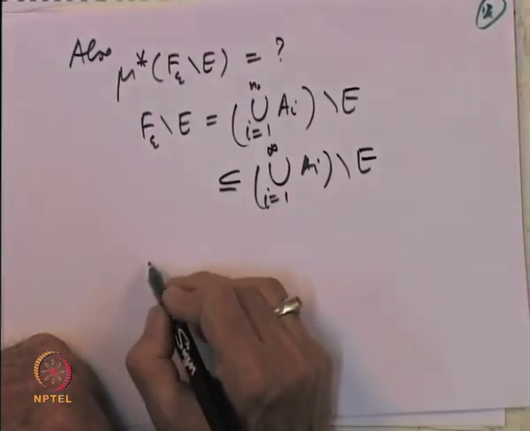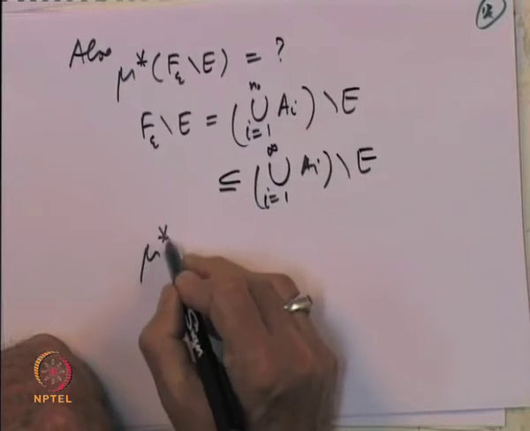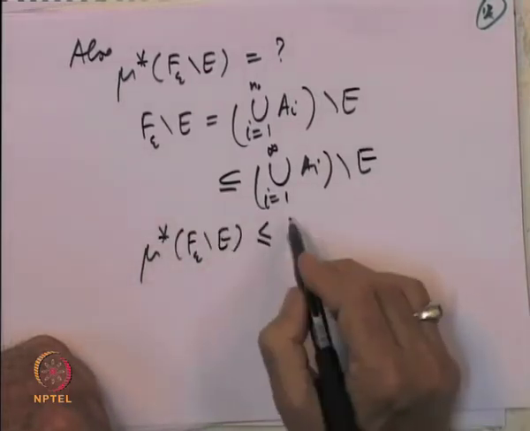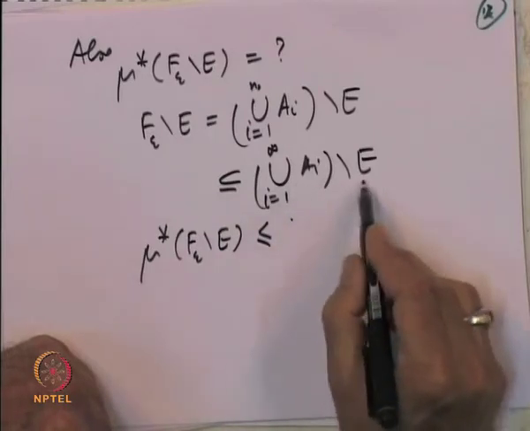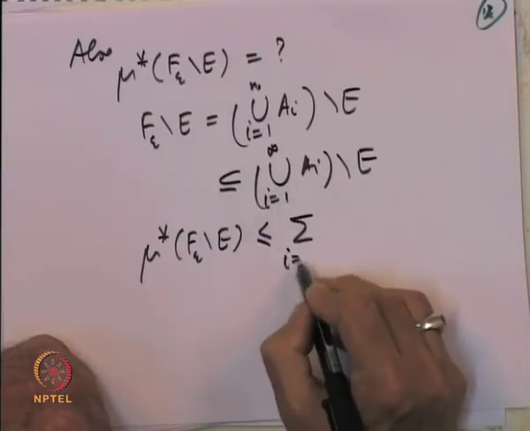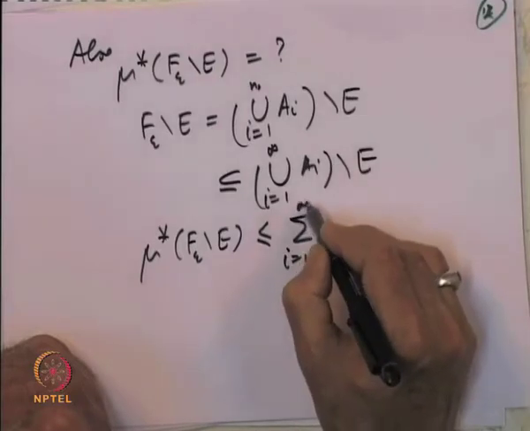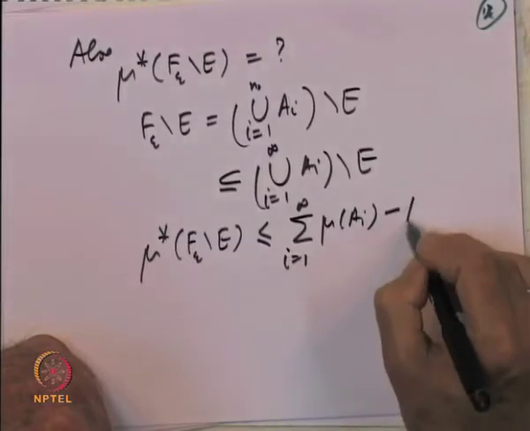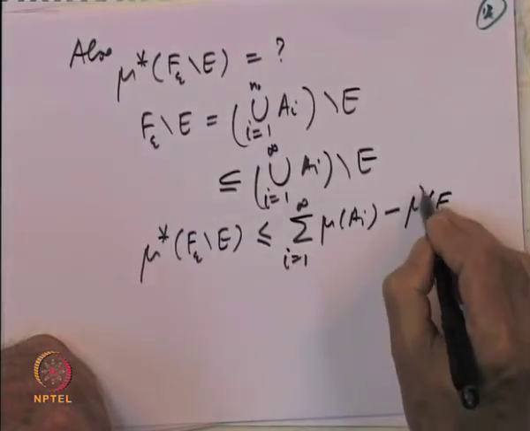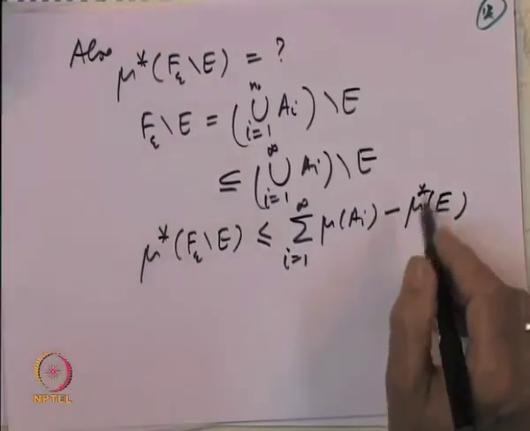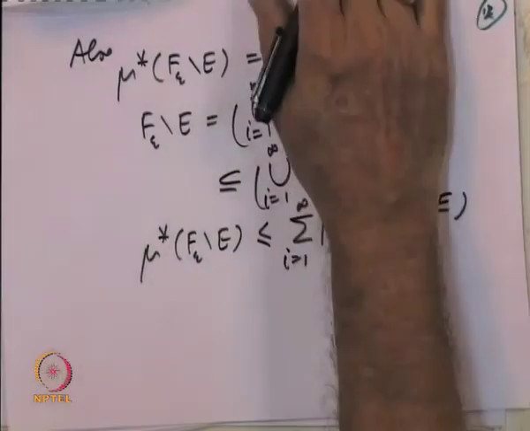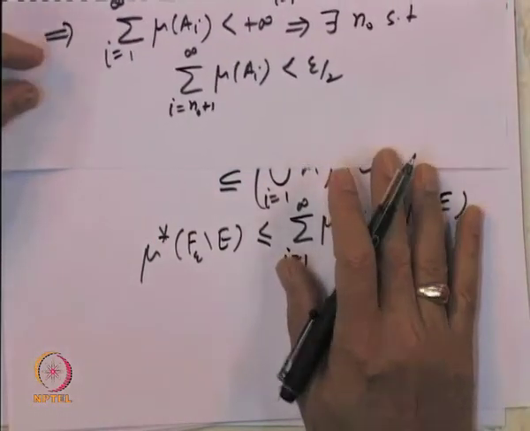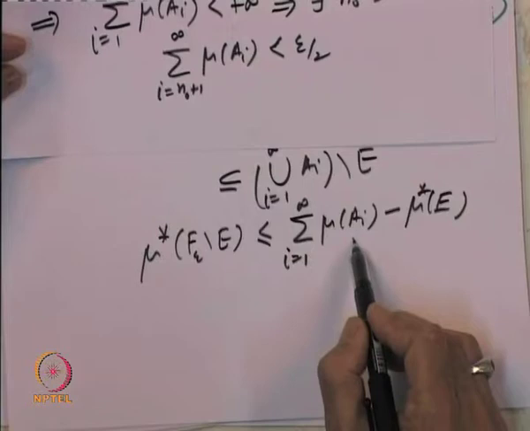So, that implies that mu star of f epsilon minus E is less than or equal to sigma i equal to 1 to infinity mu of A i minus mu star of E. And that, if you recall, is by the way we started, with the relation mu star of E plus epsilon is greater than sigma mu star of A i.